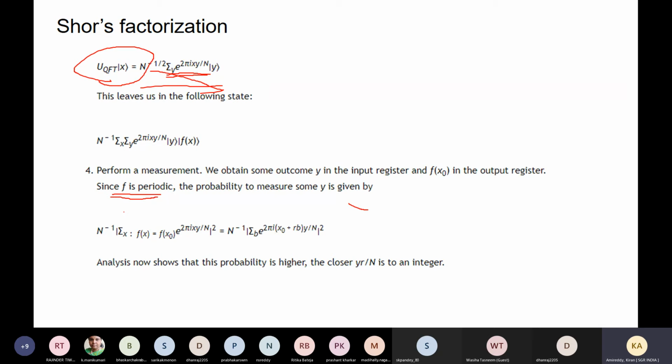The integer n can be grouped into the step a power r equals 1 mod n.